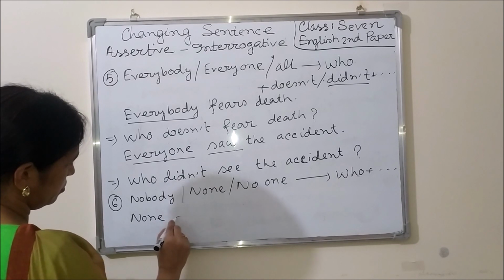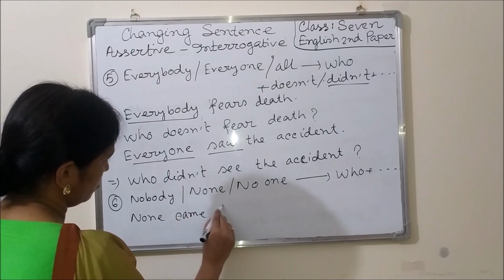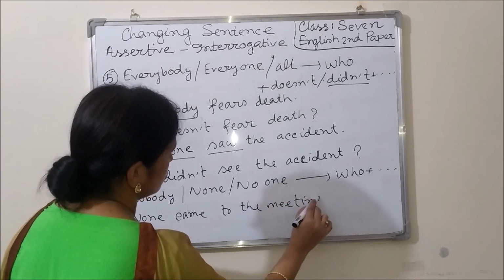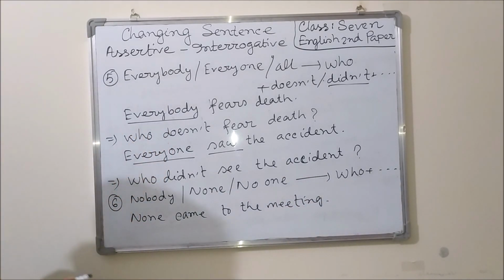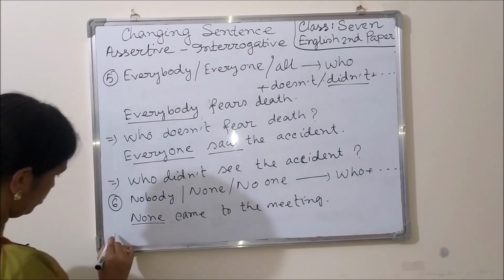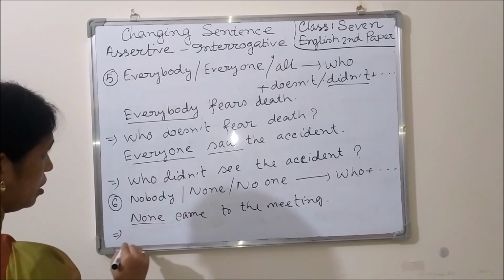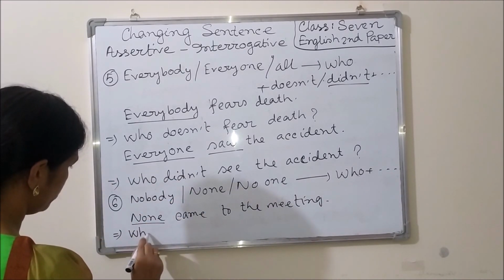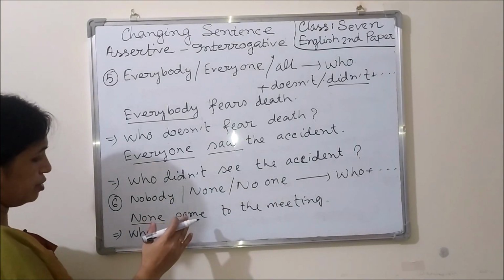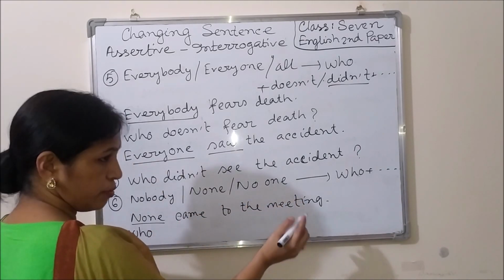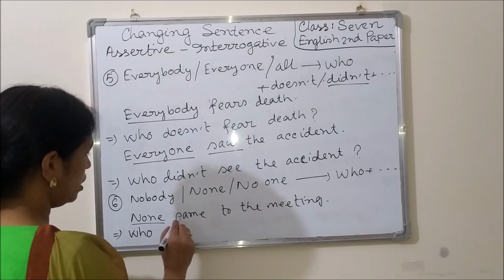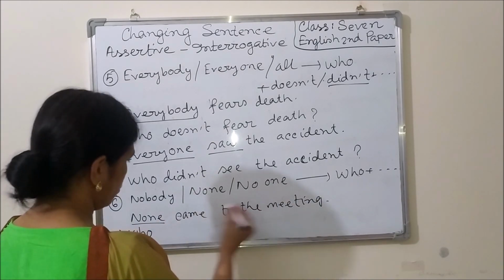None came to the meeting. Here we get the word none, so we have to use who to make it interrogative. Who. There will be no change of the rest part of the sentence, so who instead of none, then we will write the rest part of the sentence.